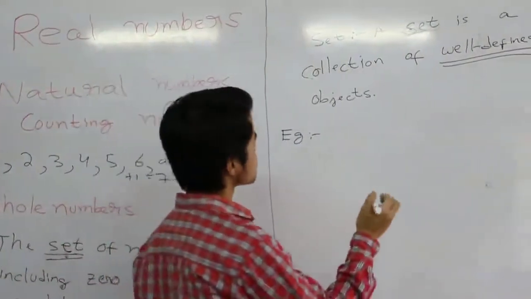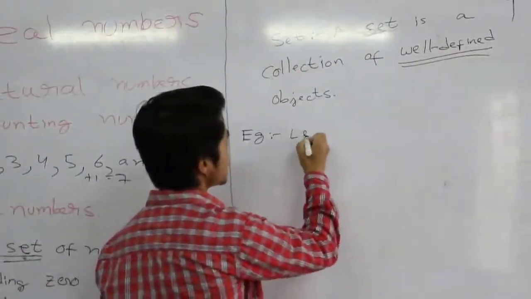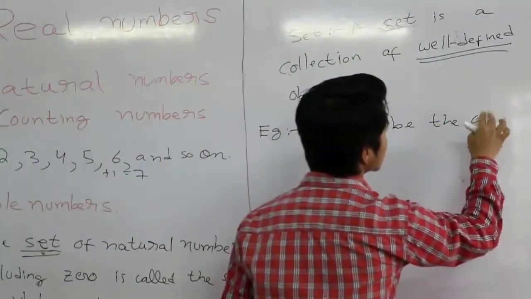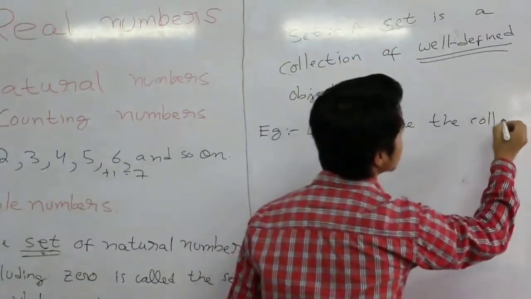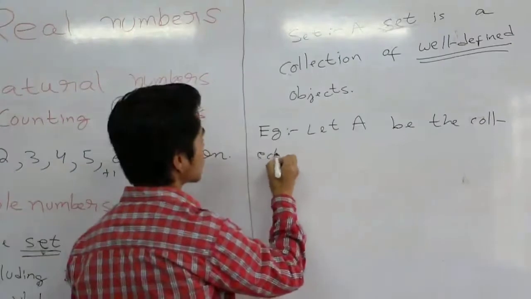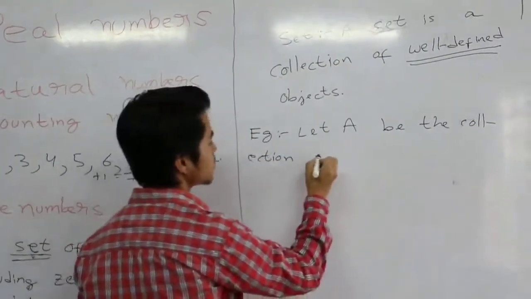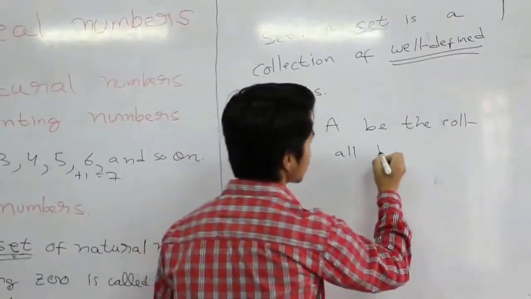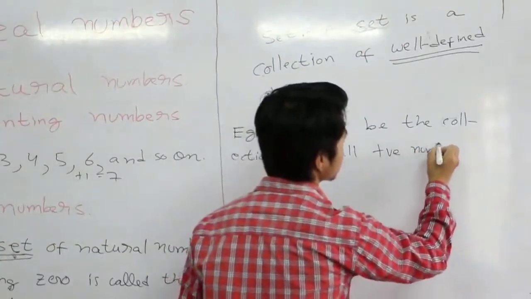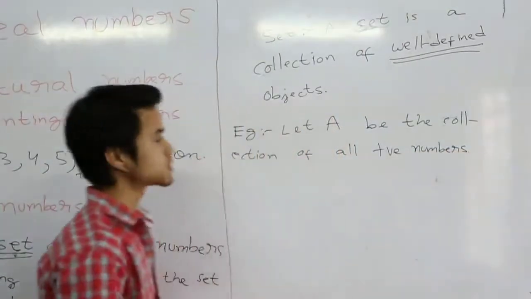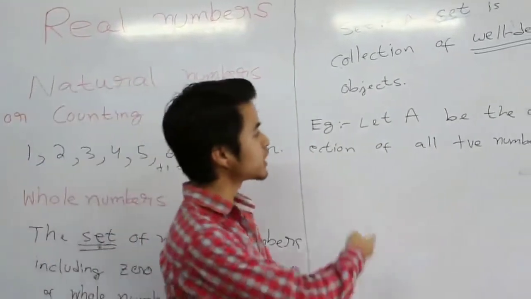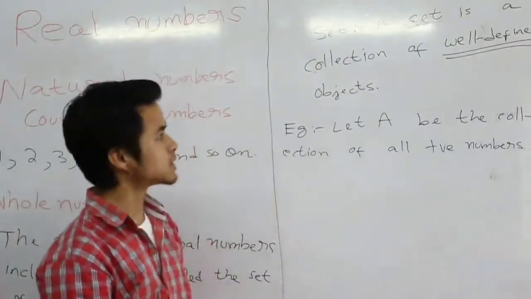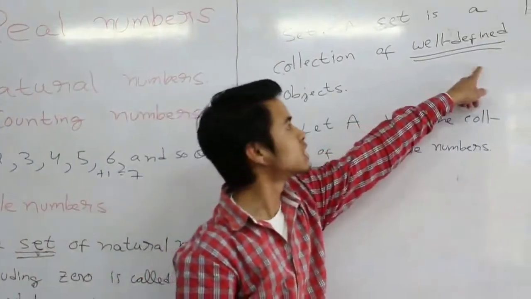Alright, so let me just give you an example of what a set is. Let A be the collection of all positive numbers. Alright, so let me explain to you why this collection, we're collecting all positive numbers, why this collection is called a set. First, let me explain to you what well-defined means.